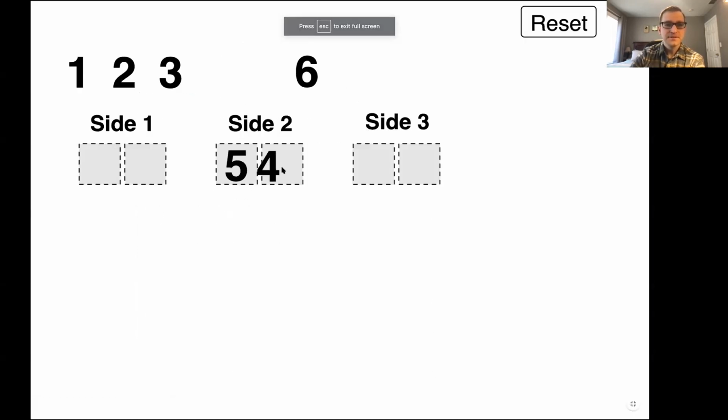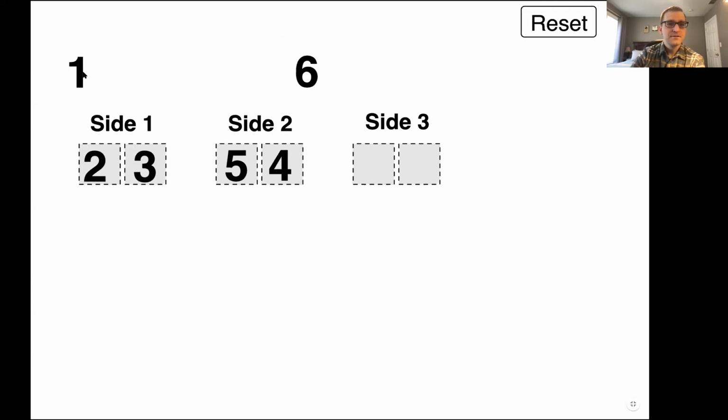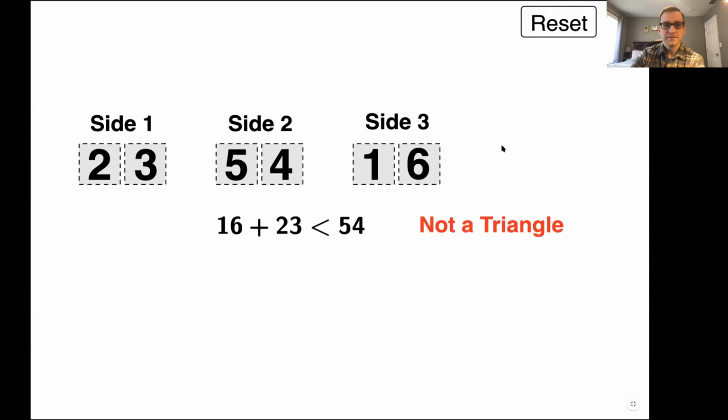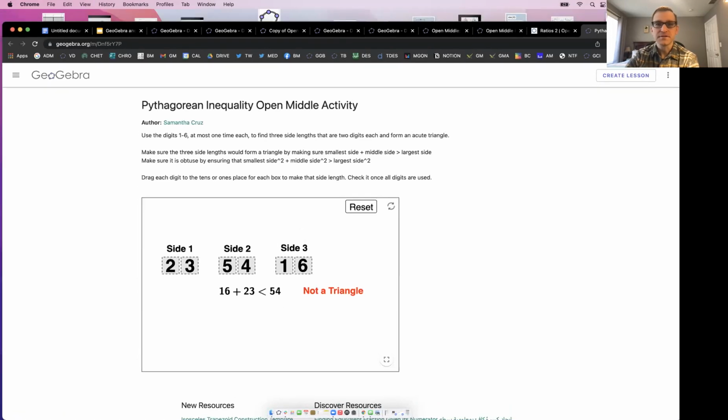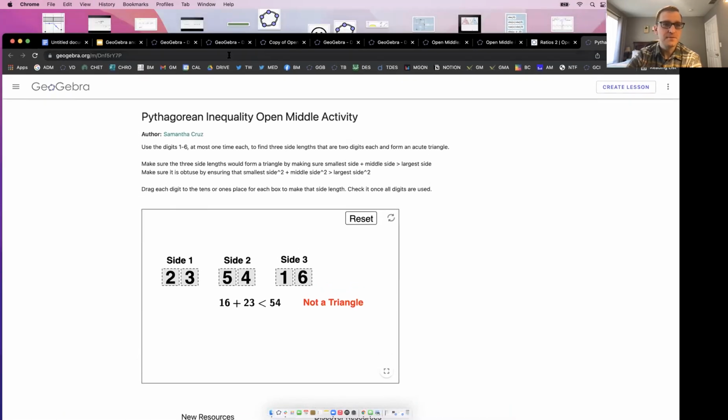Let's just play with it. All right, 54, 23, 16. Let's see. Oh, snap. Right. So again, a lot of this, that's awesome, Sam. Thanks. I'll definitely put it in there if it's not there. But a lot of the things here are already made. They're in this book. And anytime I see some middle stuff like Sam's, I'm going to throw it in there.